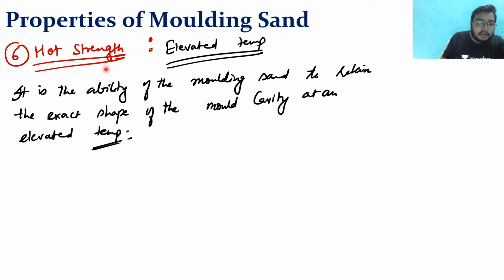Now, similarly, what is the hot strength? So it is the ability of molding sand to retain the exact shape of the mold cavity at an elevated temperature. बहुत ज्यादा टेम्परेचर जब हो जाता है तो उस समय पर भी वो क्लियर कर ले. तो सारा डाउट्स क्लियर है अभी तक सभी लोगों का? कोई प्रॉब्लम? सौरभ जी, should I proceed? Hot strength is clear. Should I proceed?